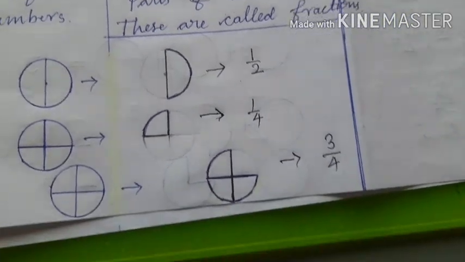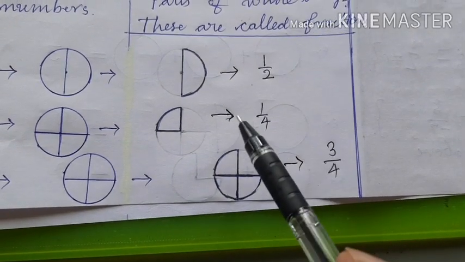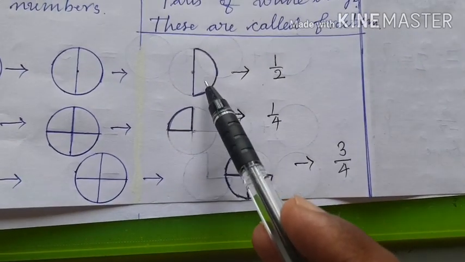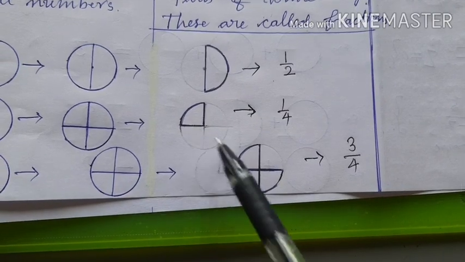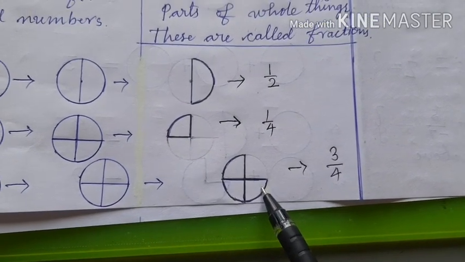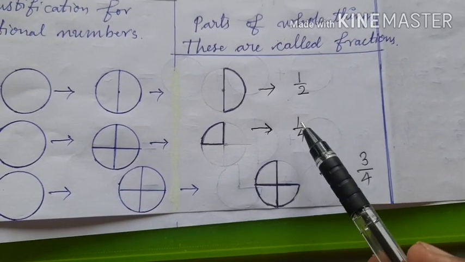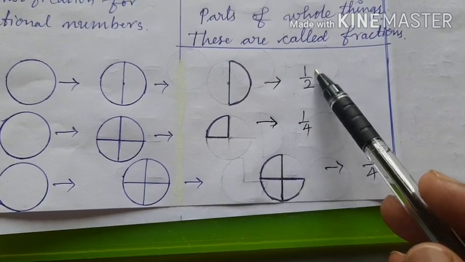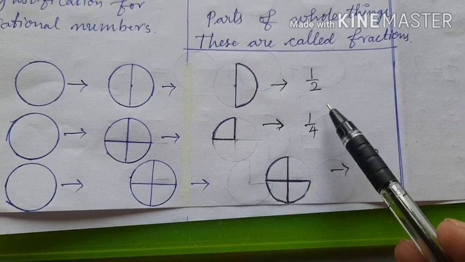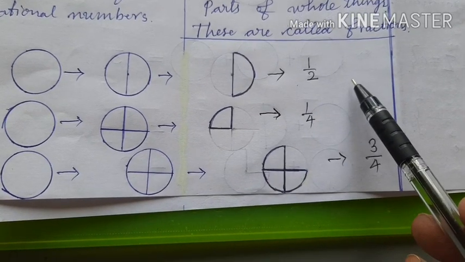That is why the values of incomplete things like this are written with the help of one more type of numbers called rational numbers, which are in the form of p by q, where p and q are integers and q is not equal to 0.